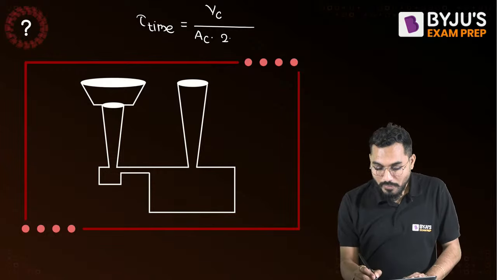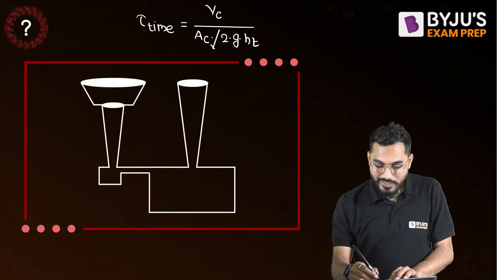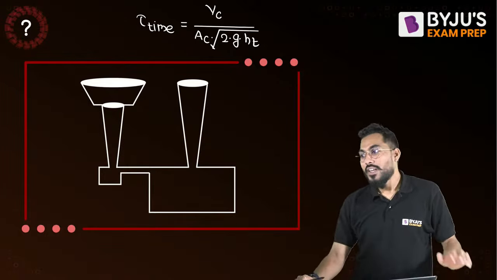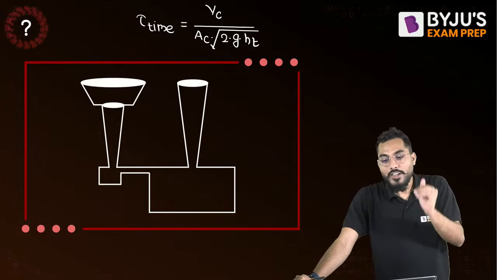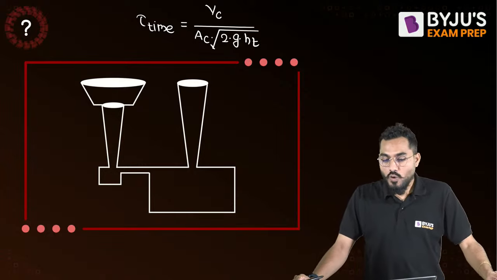And the velocity of molten metal in the gating system is root of 2 into g into h. Is it understood? So time equals volume of casting divided by cross-sectional area into root of 2 g h. Now, volume of casting.